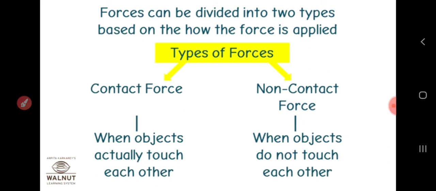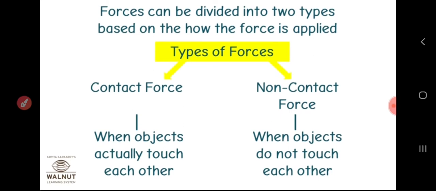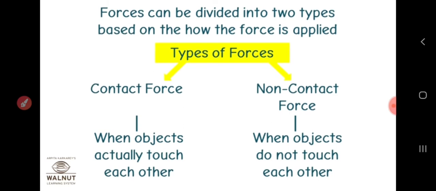When you pick up a table, take out a book, open a door, or remove a rubber or a broken piece of stone, these are done with contact. You are touching and applying force, and that is called contact force. Non-contact force means when objects do not touch each other.